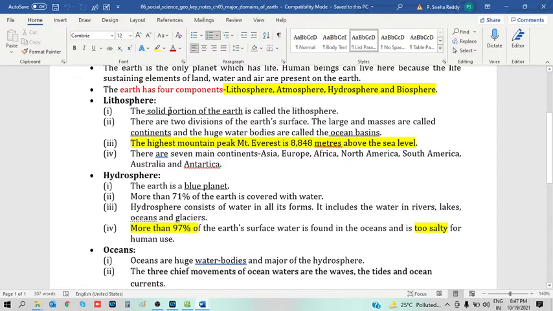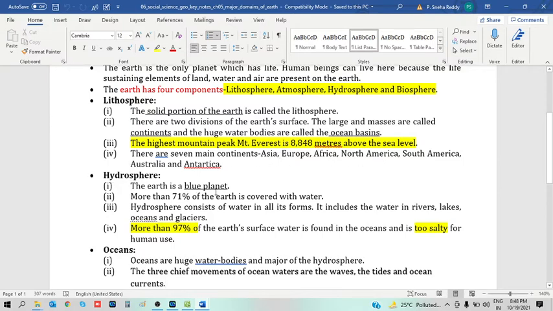The solid portion of the earth is called the lithosphere. There are two divisions of the earth's surface: the continents and the ocean basins. The highest mountain peak, Mount Everest, is 8,848 meters above sea level. It is located in Nepal and the Tibet Autonomous Region in the Himalayas. That is the highest peak in the world. There are seven main continents, which everyone should know because we already read them in primary school.